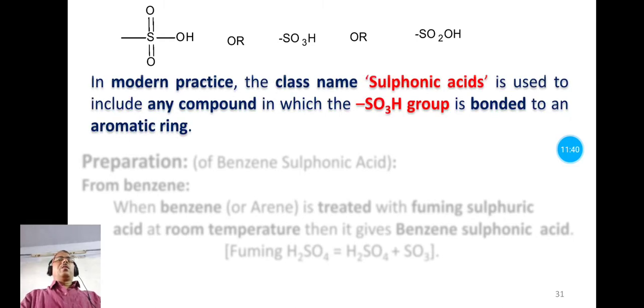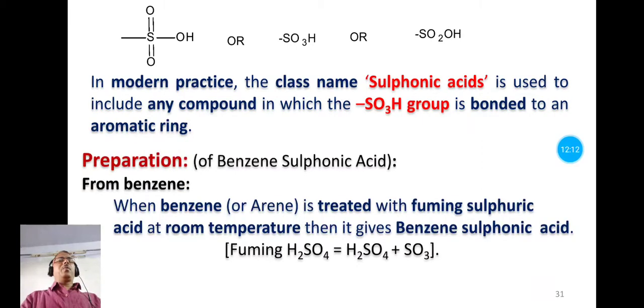Nowadays the class name or group name, sulfonic acid, is used for all the compounds in which the sulfonic group is directly bonded to an aromatic ring. So sulfonic acids is the one word used for all the compounds in which the sulfonic group, that is the SO3H group, is directly attached to an aromatic ring or benzene ring.